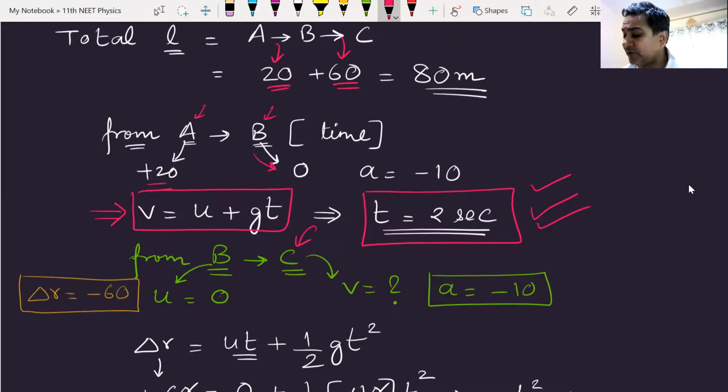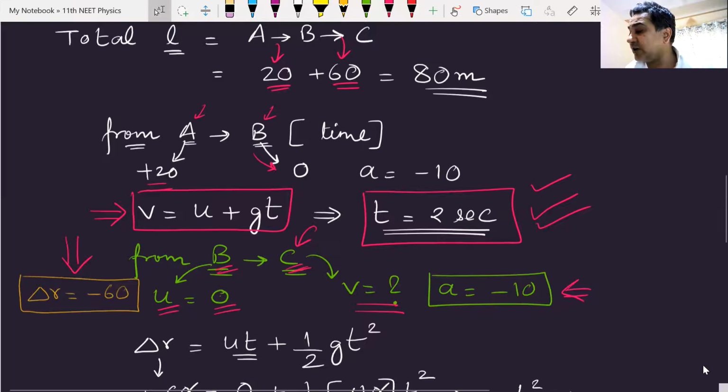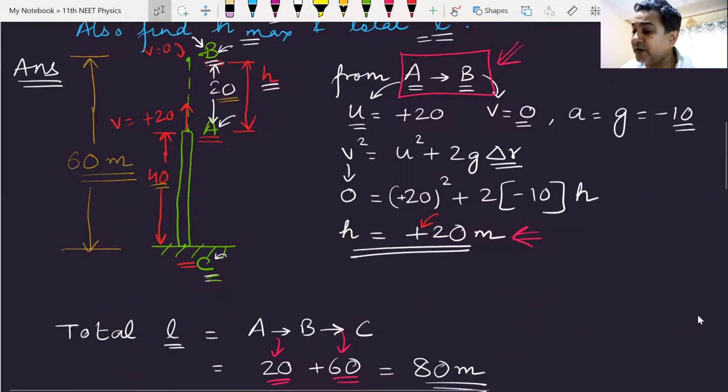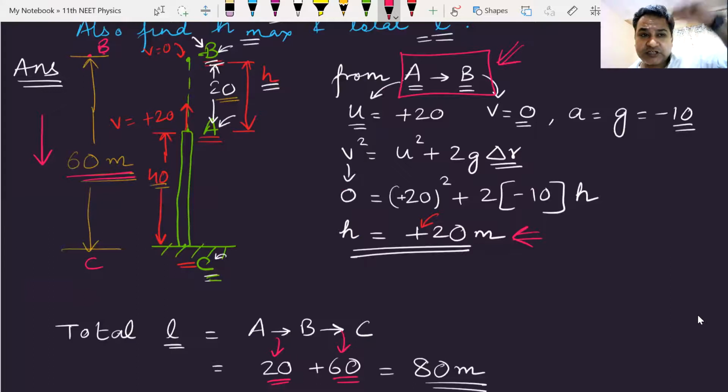Now we will make the equation from point B to point C. At point B, initial velocity is 0. At point C, we don't know the final velocity. But what we know is the acceleration is minus 10. We know the acceleration and we know the displacement from the diagram. That is why we need to draw a diagram. It is at point B. It has to go to point C in the downward direction. The total length is 60. We call it minus 60 because it is going down.